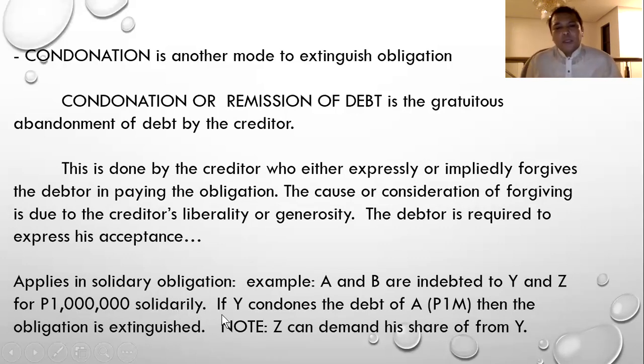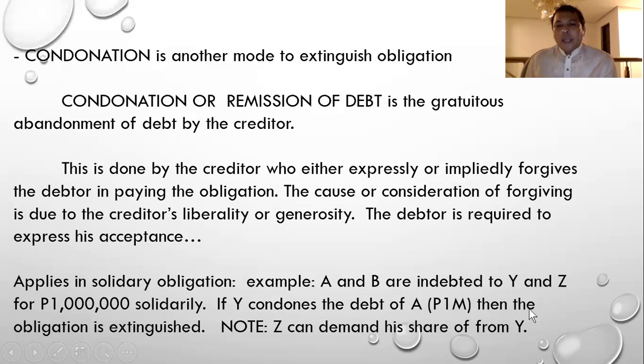So, meaning solidarity, if Y is going to collect from A on the date of maturity, then A should pay 1 million pesos. Because the amount is solidary. That's why it's called solidarity obligation. Or if Z will collect from A, then A has to pay 1 million pesos.